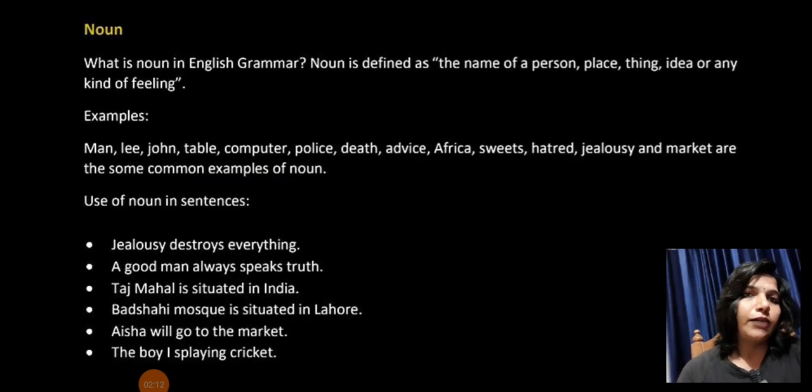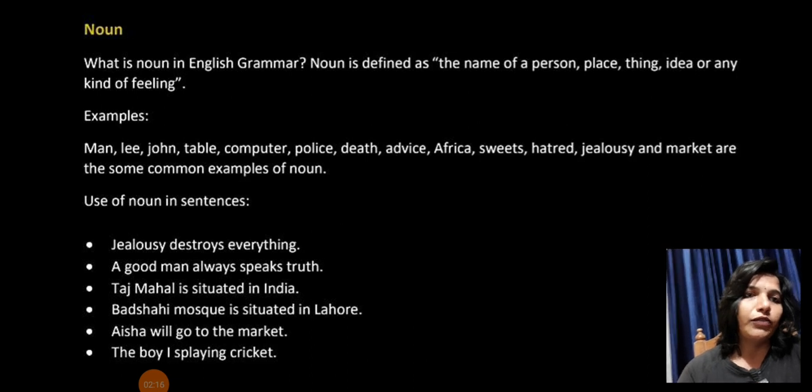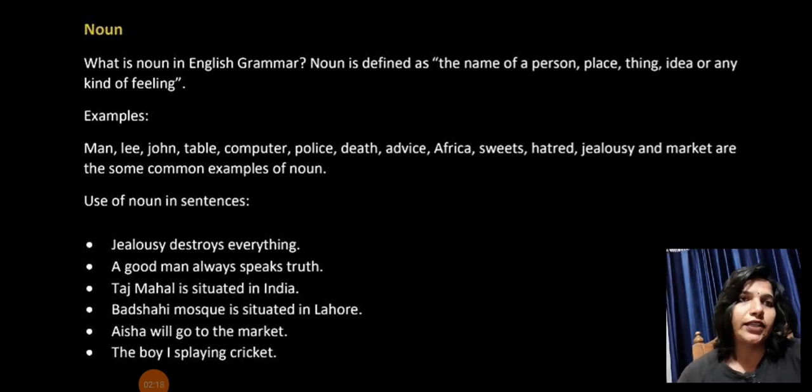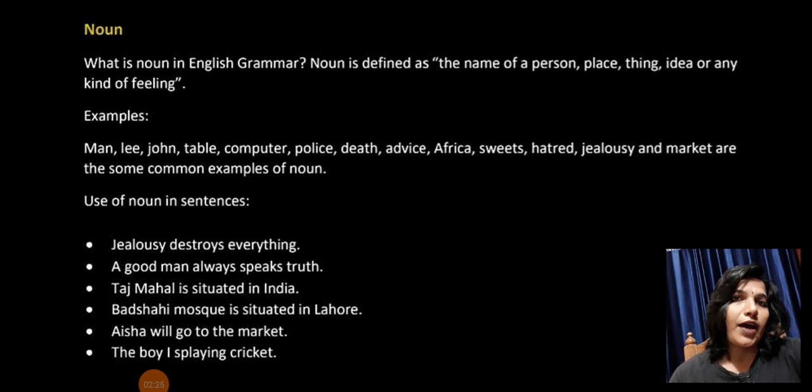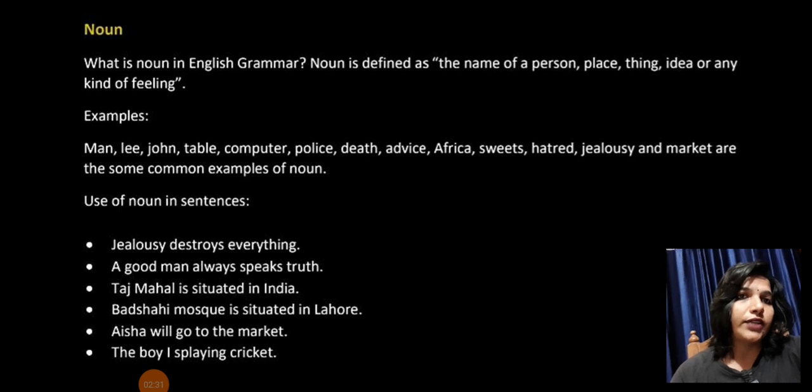Noun, what is it? Noun is defined as the name of a person, the name of a place, a thing, an idea, or a kind of feeling. Everything comes in a noun. Examples are man, Lee, John, table, computer, police, death, advice, Africa, sweets, hatred, jealousy, market.